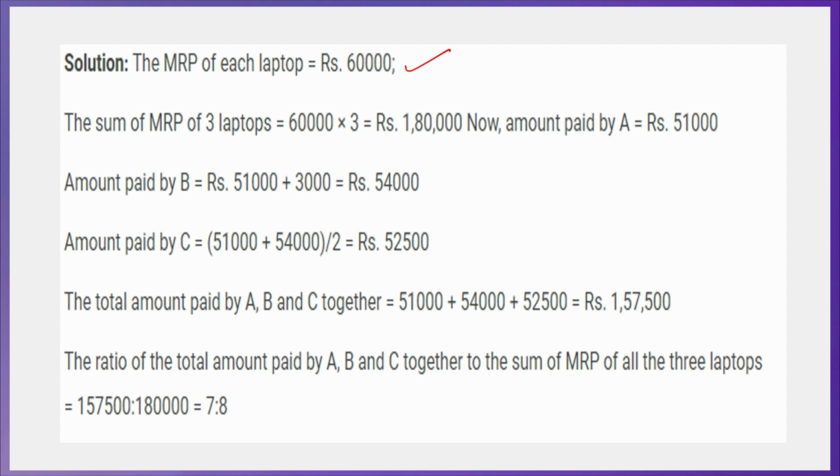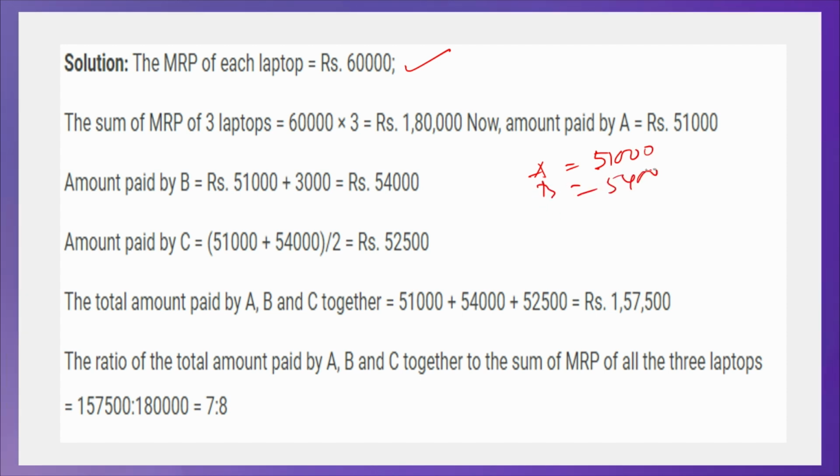A paid 51,000 and B paid 3,000 more, 54,000, and C paid the average of 51,000 and 54,000, that is 1,05,000 by 2, simply 52,500.